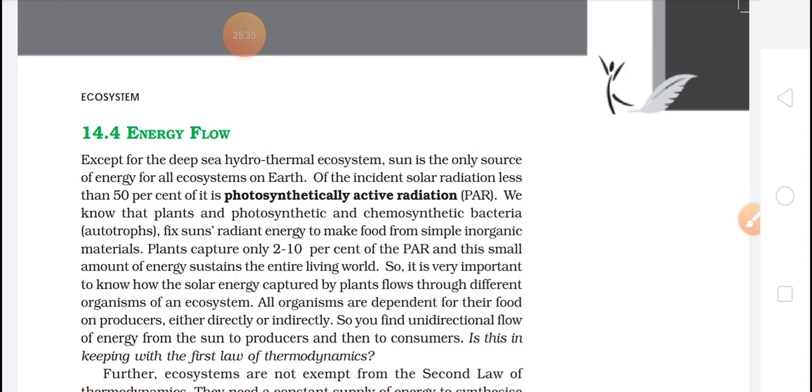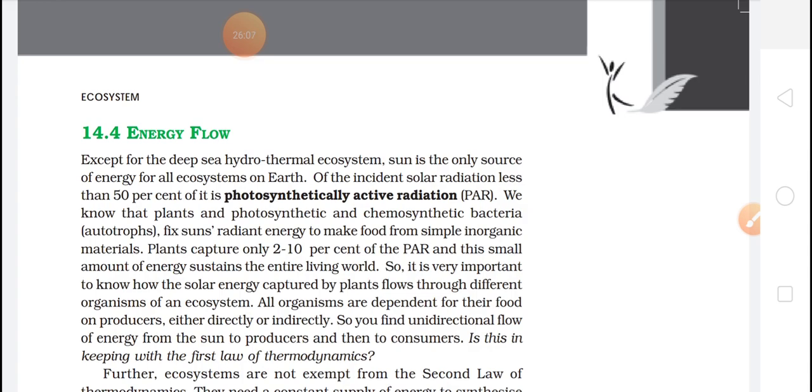Okay, so what is happening, if we talk about a simple food chain, the energy coming from the sun is transferred to the autotroph. From the autotroph, it is passed to heterotrophs. So how is the energy, that is solar energy, transferred into autotrophs, and from autotrophs to heterotrophs? That is our energy flow, and we have to see how this energy flows in an ecosystem.